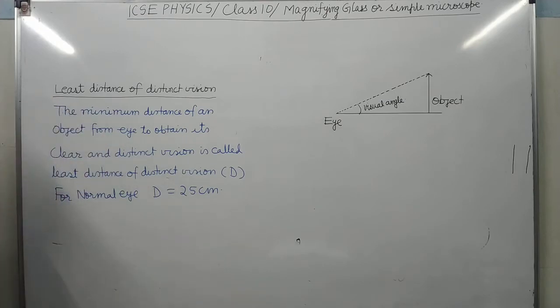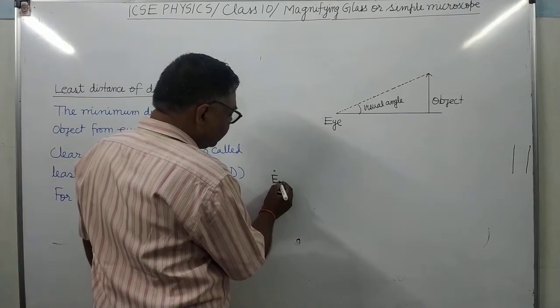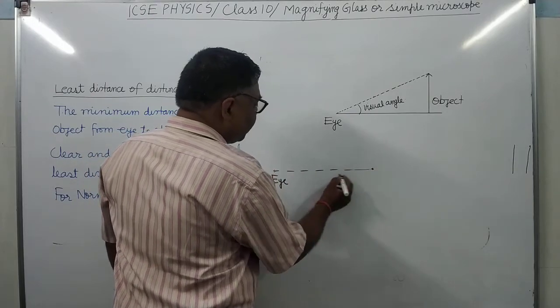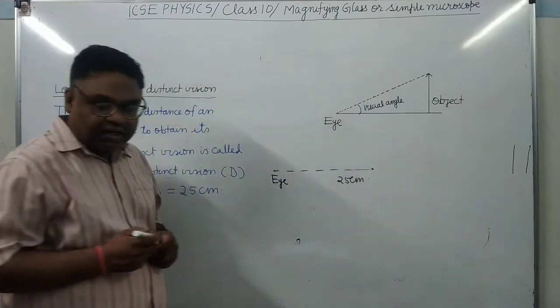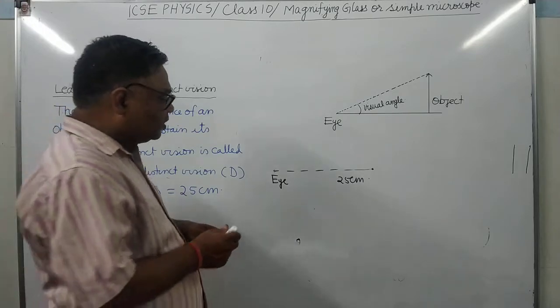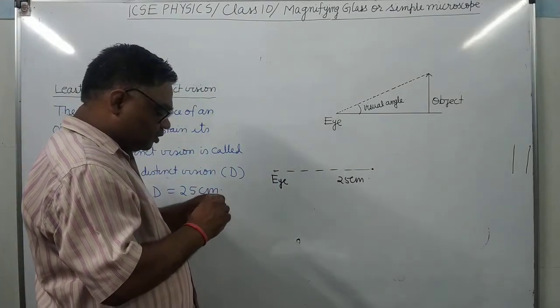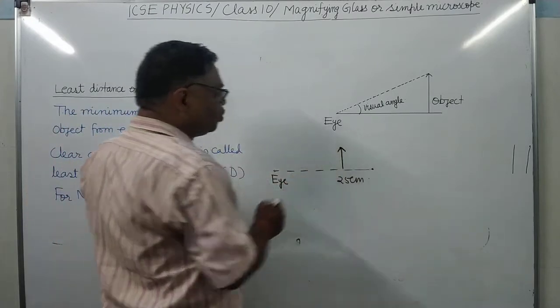It's clear. If it is at a distance less than 25 centimeters, suppose the eye is here and this is a point at a distance of 25 centimeter. If the object is somewhere here, will it be visible to you or not?